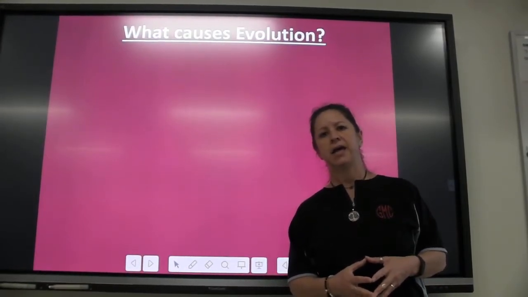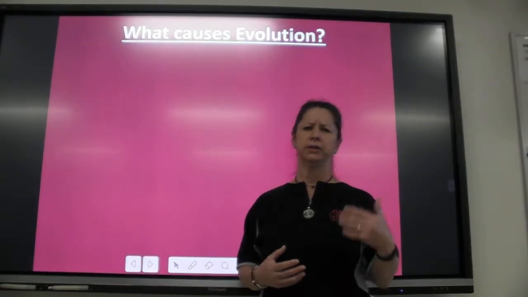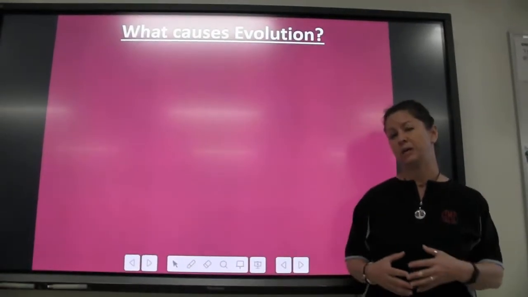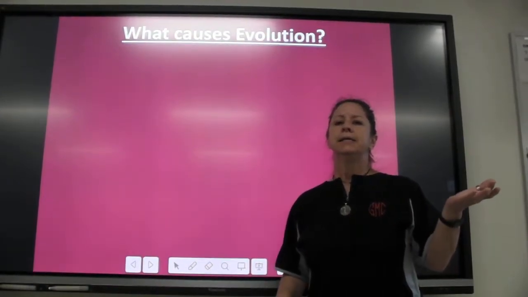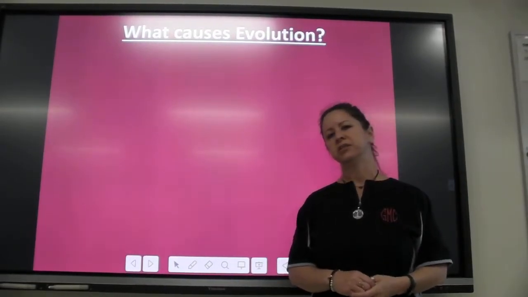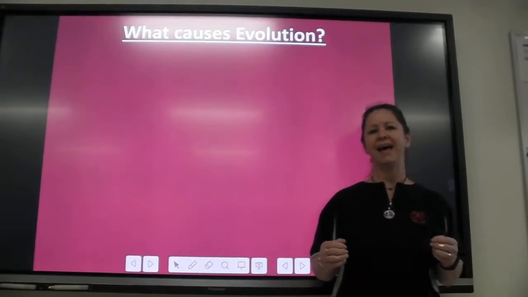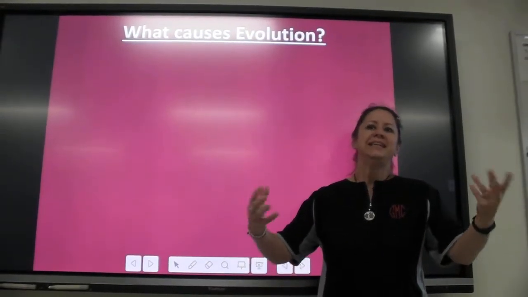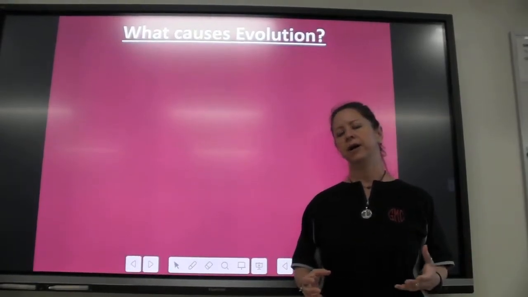And as evidence came in from fossils in the history, this was during the time where people were just getting really into paleontology, and Darwin took all this information and he looked at where organisms lived and what kind of pressures were on them and how they needed to survive in their environment.